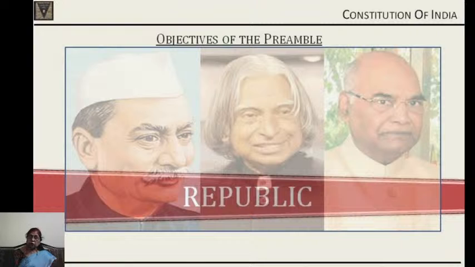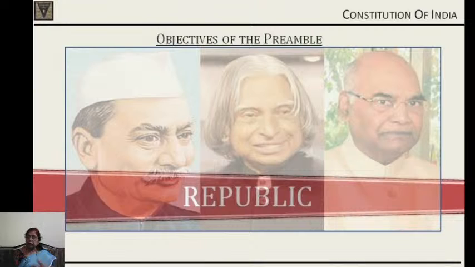So, sovereign, socialist, secular, democratic republic. What is a republic? A republic is a nation which is not a monarchy, which is not represented by any monarch or a titular head. A republic is a state which has at its head a person who is elected from the people itself, and that is the president.